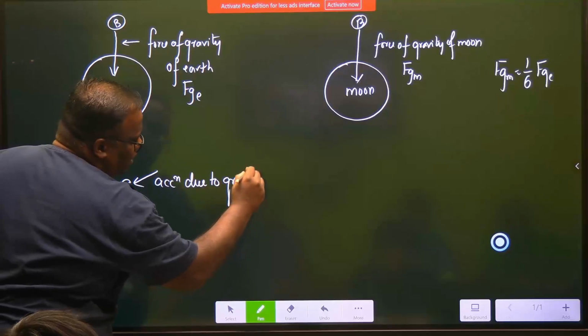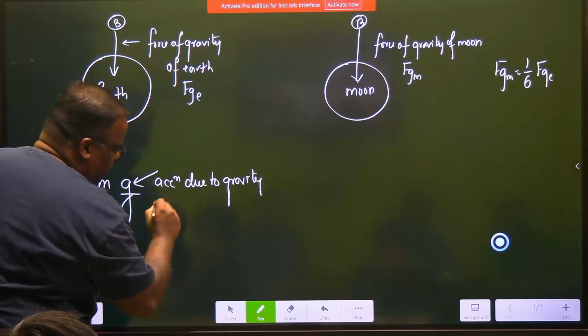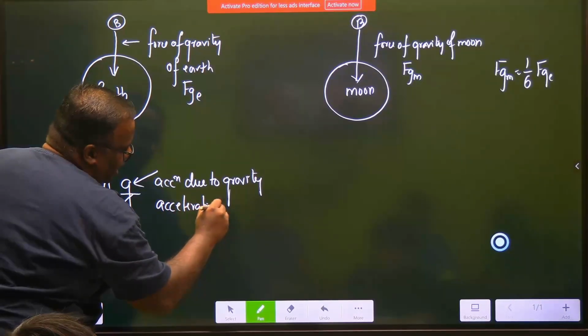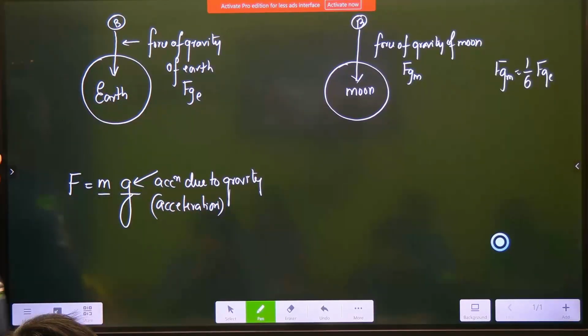Every celestial body has it. Acceleration, this is spelled as acceleration. Acceleration due to gravity. Every celestial body has it. Earth has, Moon has, Jupiter has. But everyone has it in different value.